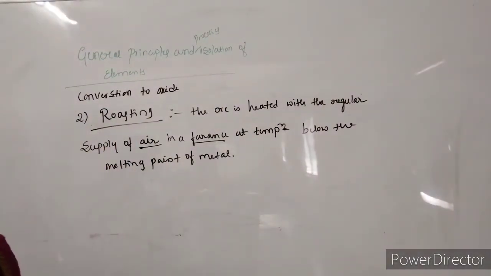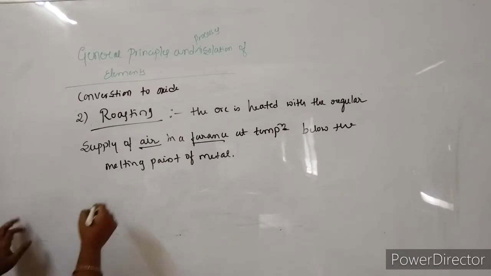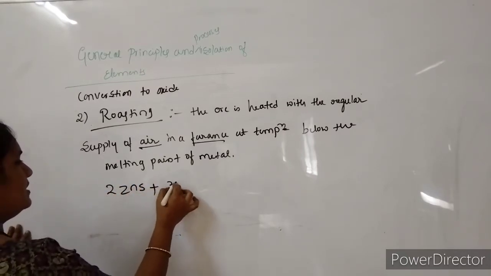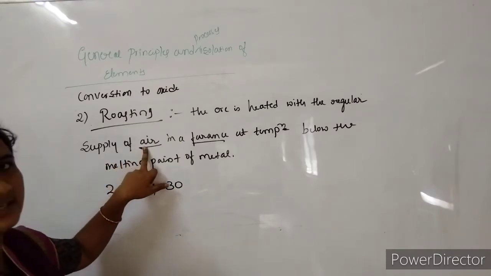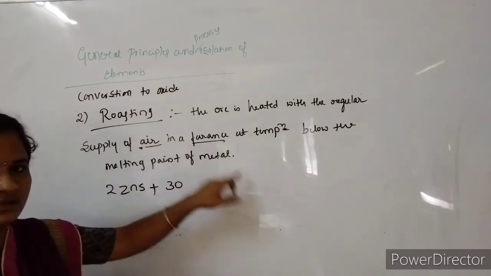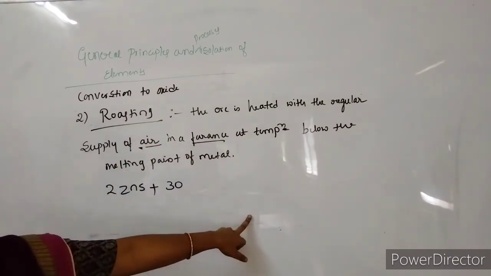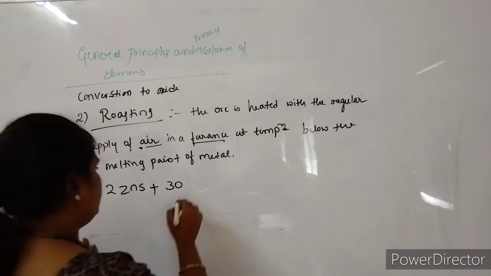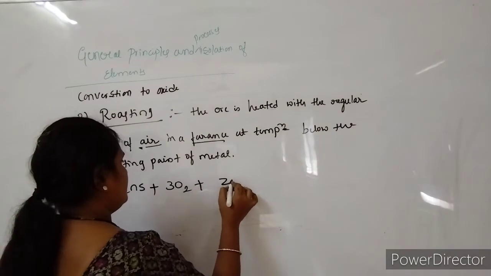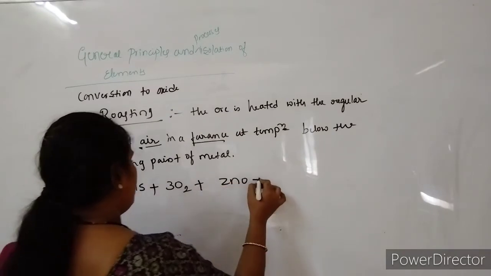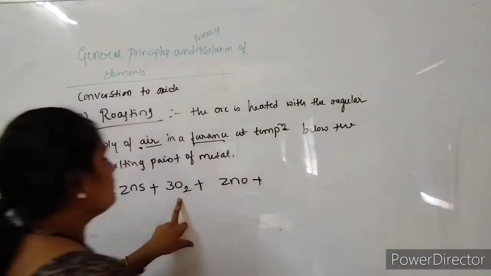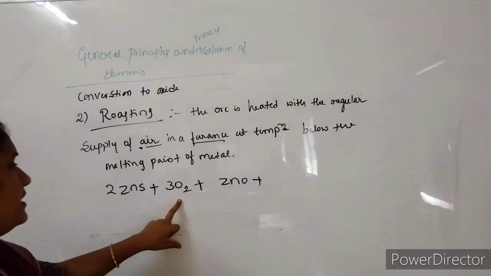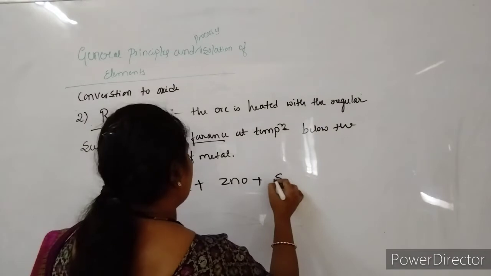Here, zinc sulfide, whenever it continuously takes air, is converted into the metal oxide, that is zinc oxide, ZnO, plus the liberation of sulfur dioxide.